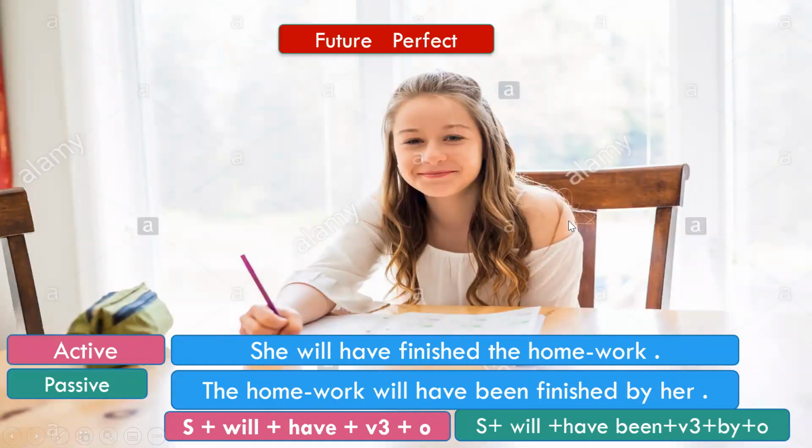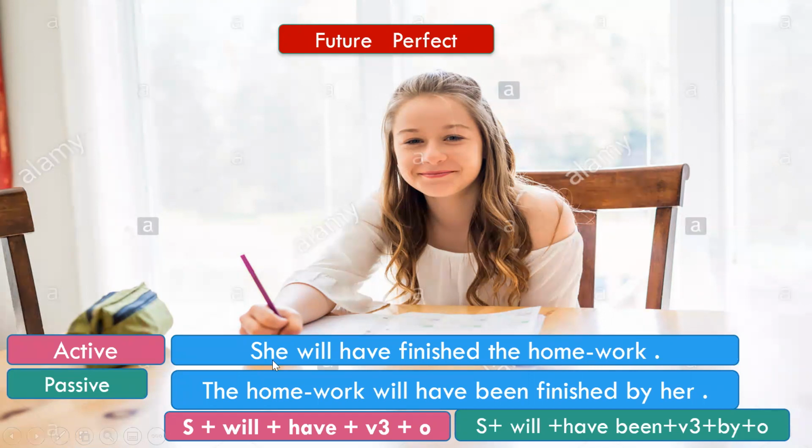Now we don't have future continuous tense, so we come to the future perfect tense sentence. So let us see what will be the structure of a future perfect tense sentence in the active voice. It will be subject plus will, plus have, plus verb in the third form, plus object. So in case of future perfect tense, we use will have in the active voice.